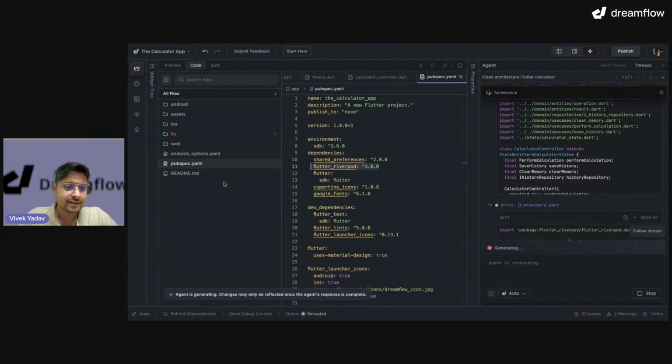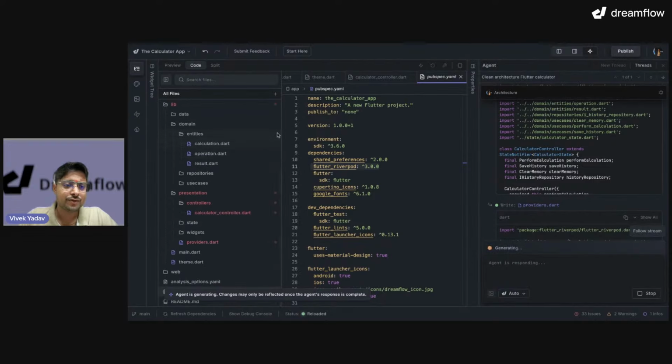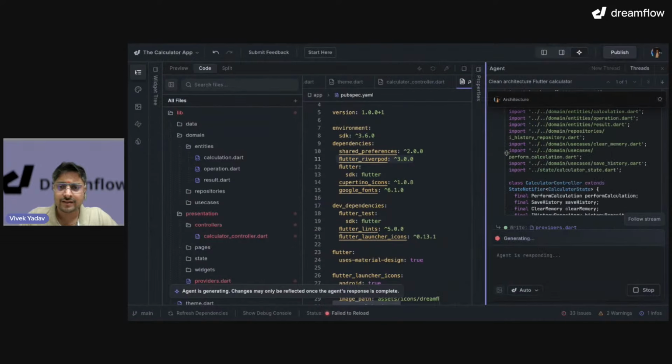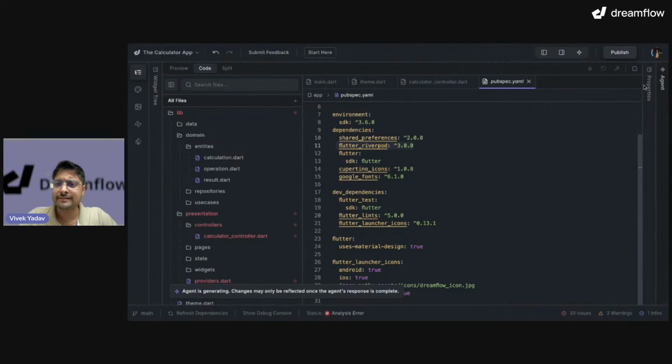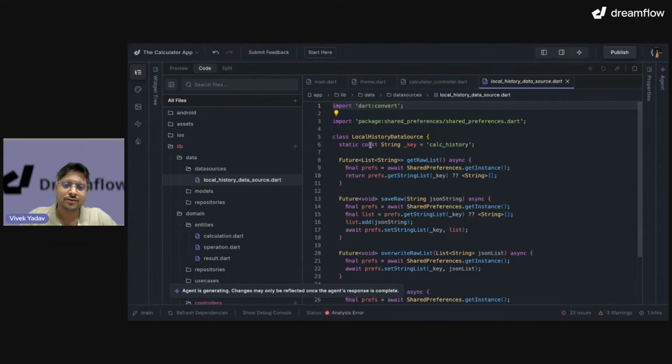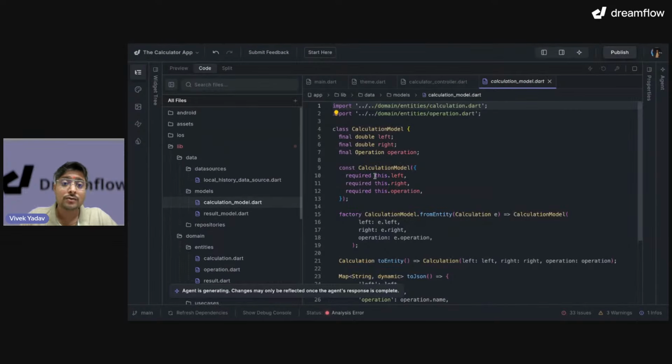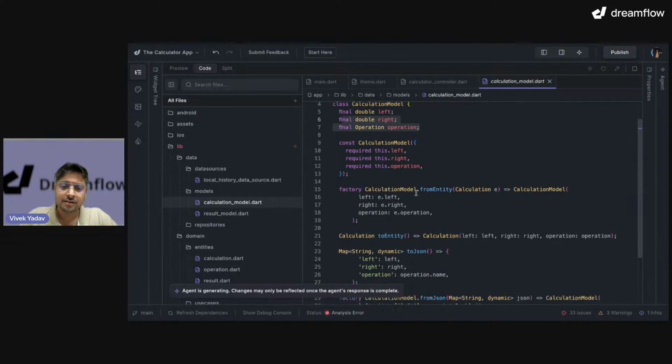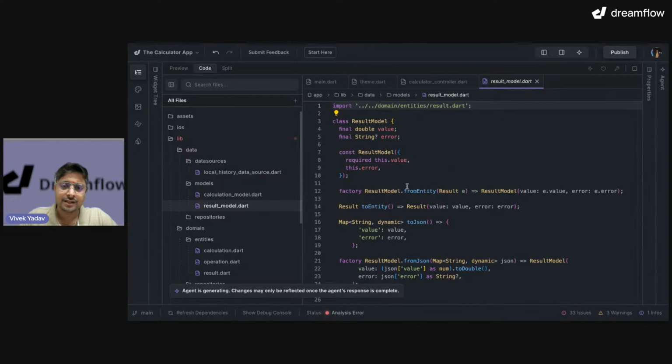Okay, that is good. Let's jump into lib folder, and do let me know if the font is visible, because I can increase the font to make it better. Okay, let me do one thing. Let me close the agent. Okay, yeah, now I have more space over here. Let's look at what we have in lib folder. So I have some data sources like local history data source, some model, calculation model, left, right, operation. Wow, that's really good. Result model, I have value, and I might also have error.